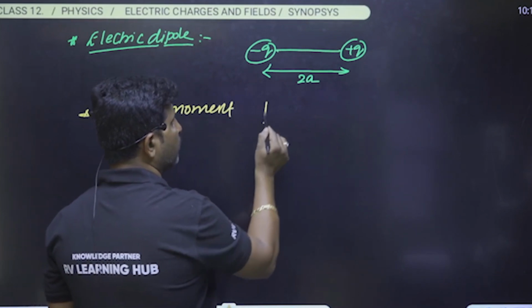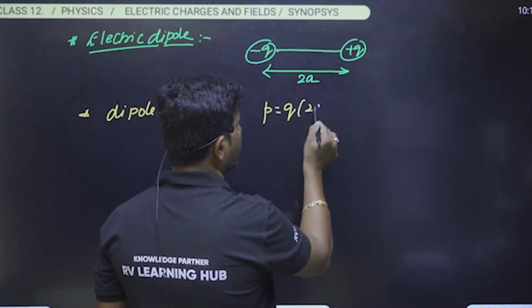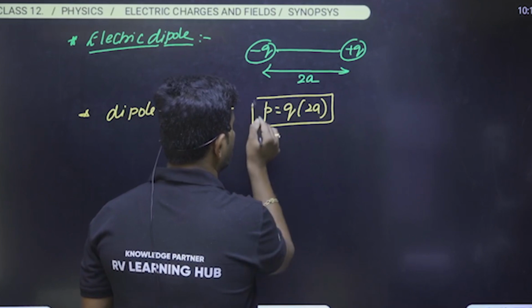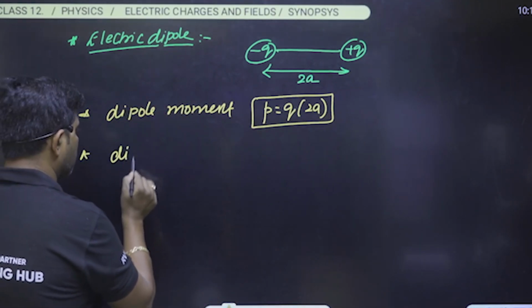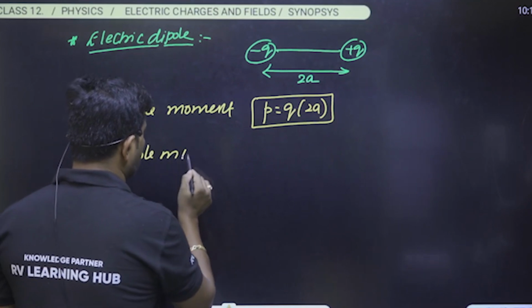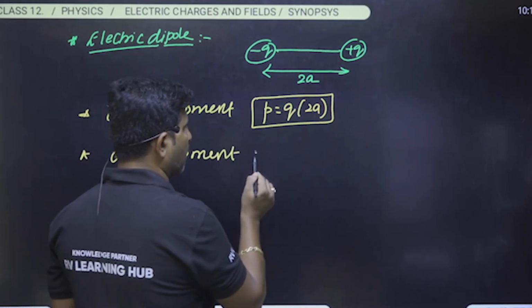Dipole moment is always equal to the product of the magnitude of the charge and the distance between the two charges. And see here, this dipole moment is a vector quantity.